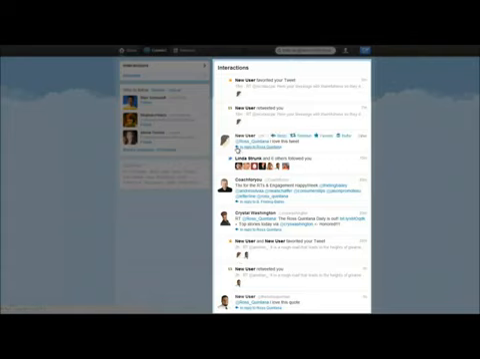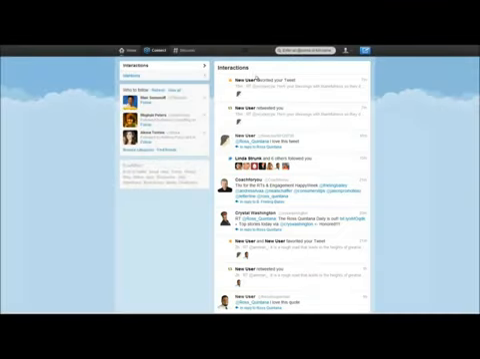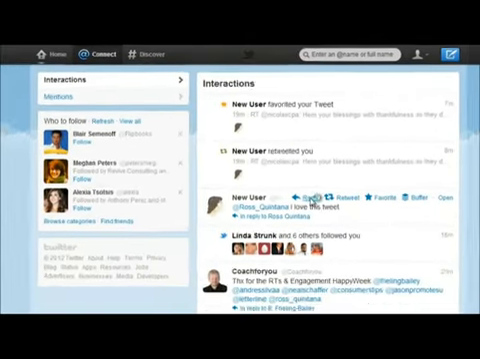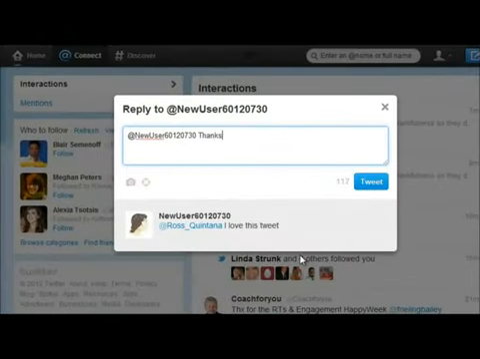The next thing I can see is that you replied to me, saying you love this tweet. I can also see that you retweeted my tweet, and it shows which tweet you retweeted and shared. It also shows that you favorited my tweet. So when I go to my activity, I can see all the things you've done: you added me as a friend and you replied to me, so I can reply back to you. I'll just click reply and say thanks.